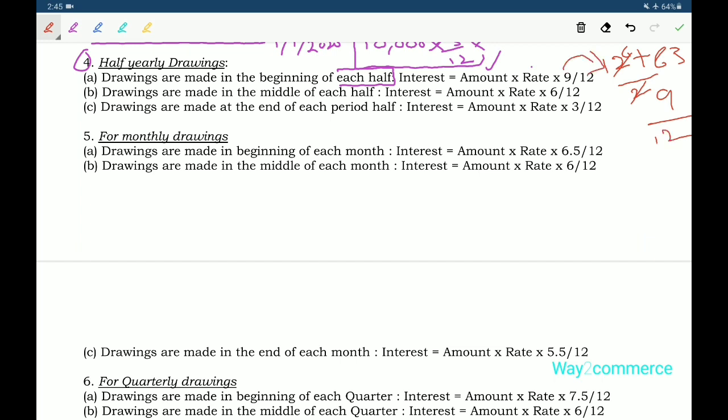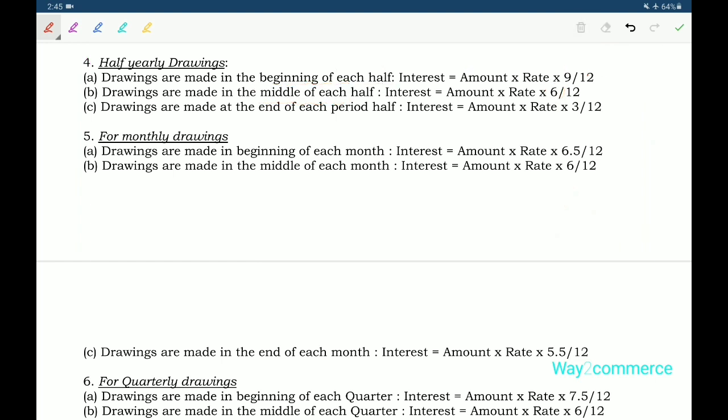That means to get 9 we average 12 plus 6. In case of 6, how can we get 6 months? Middle of each half: 12 by 2, ultimately 6. So we get 6 by 12. Okay, I hope you understand it.